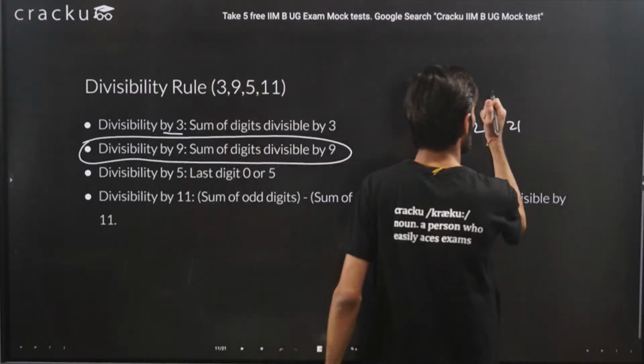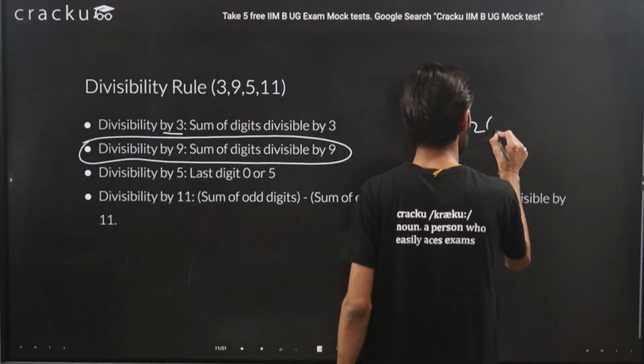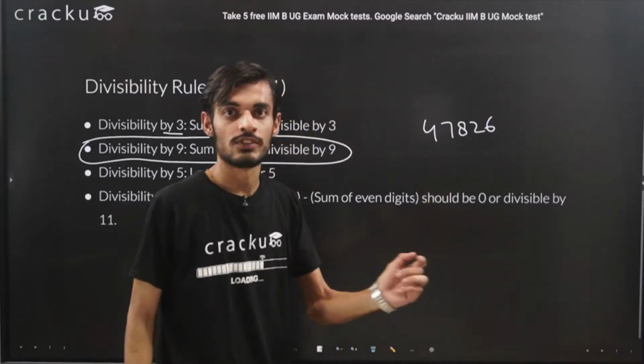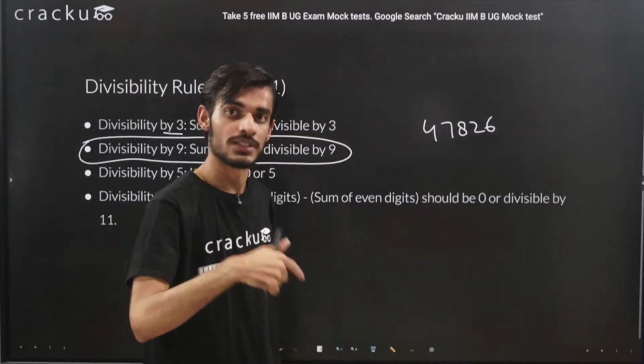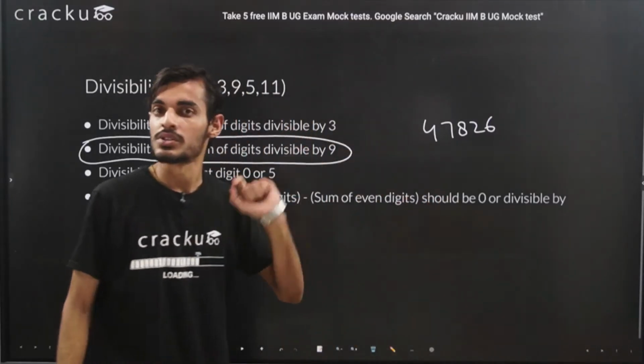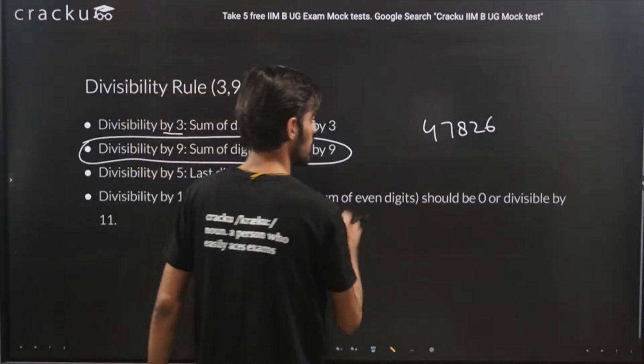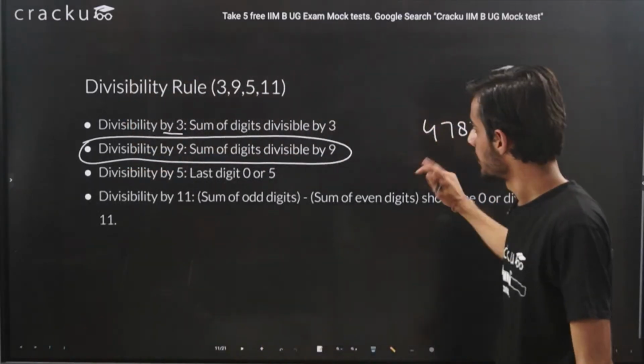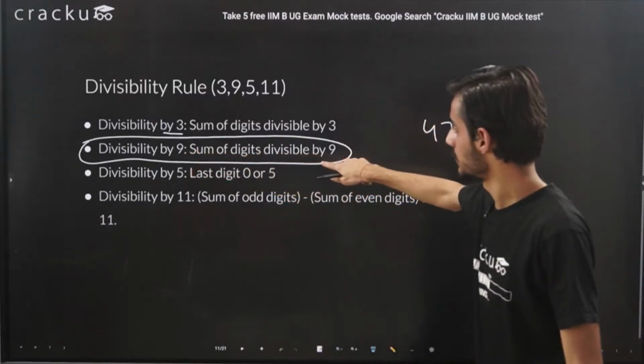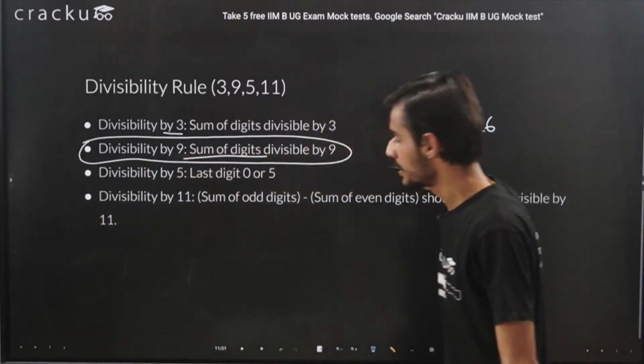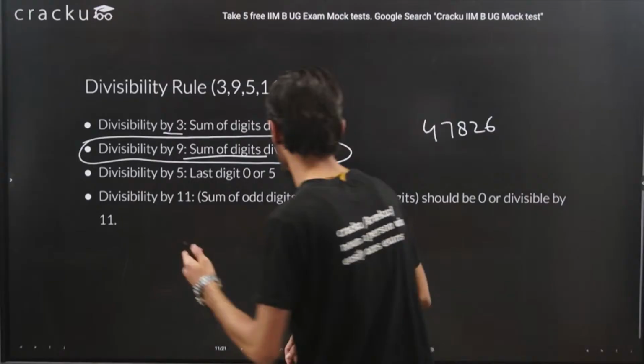But if I had one more digit, let's say 6 also, then 21 plus 6 will be 27. Now 27 is divisible by 9, so this number will also be divisible by 9. We just need to check the sum of digits. If it is divisible by 9, then the complete number will be divisible by 9.